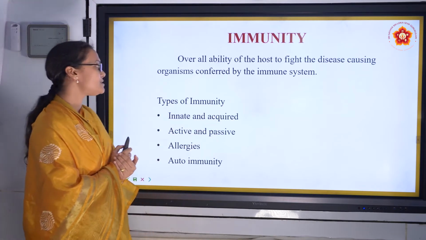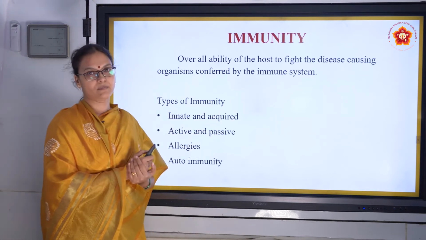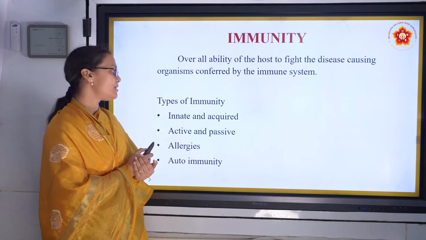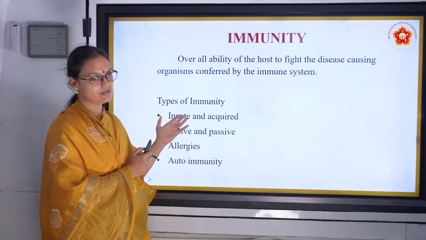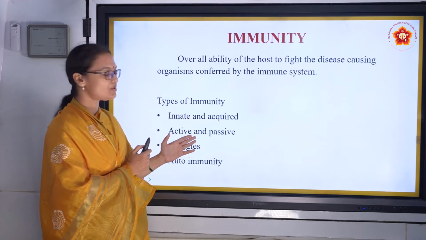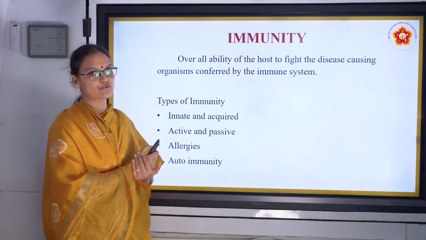Now, types of immunity. There are various types of immunity. There are many classifications. We are going to go through each of these. First is innate immunity and acquired immunity, and then active and passive immunity, allergies and autoimmunity.